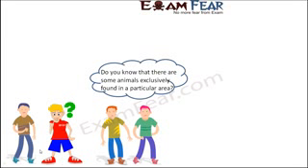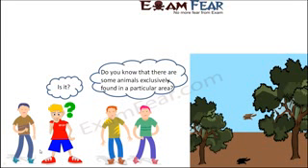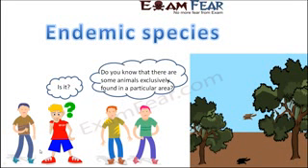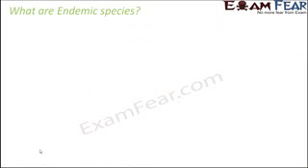Exclusively found in a particular area. That is, you do not get to see them in multiple areas. It's only in specific areas they live. And this type of animals are called endemic species. So what are endemic species?